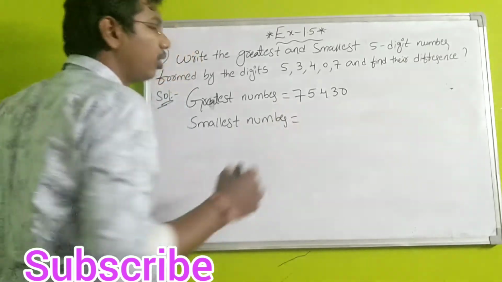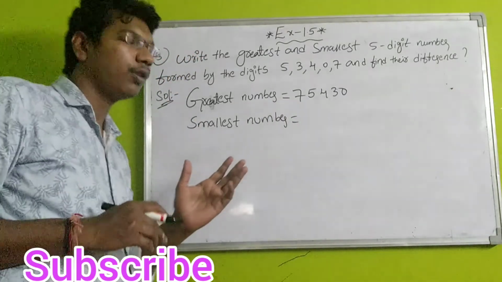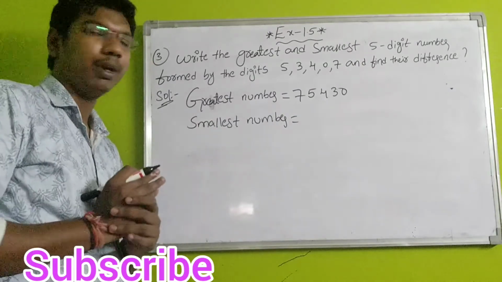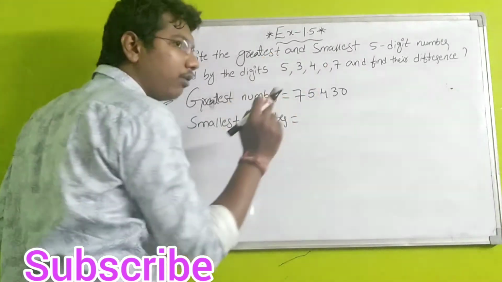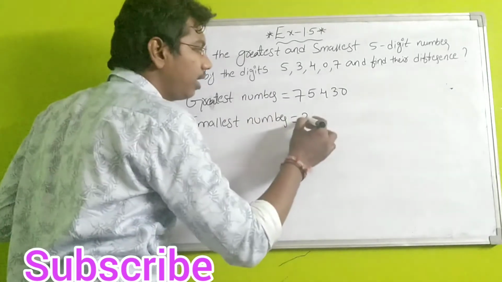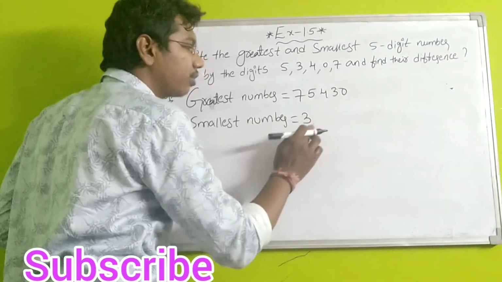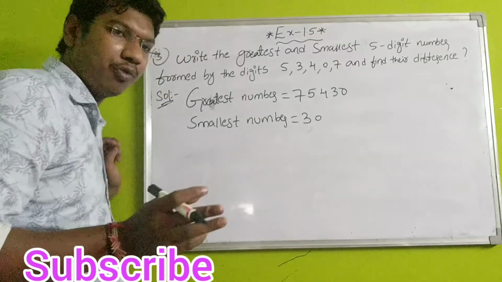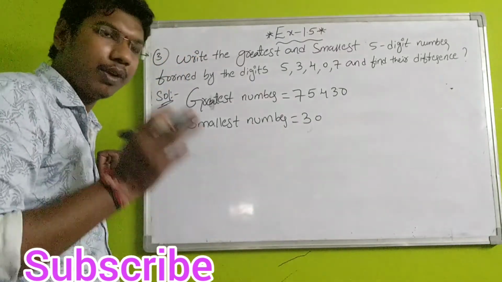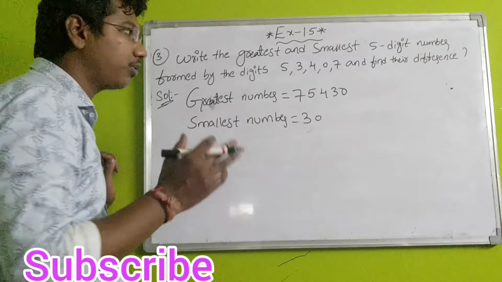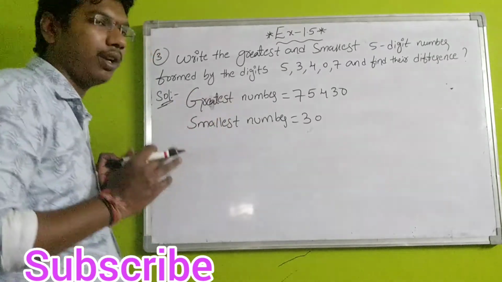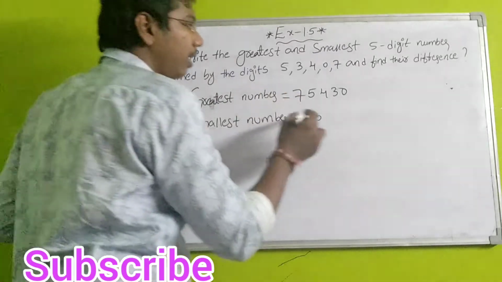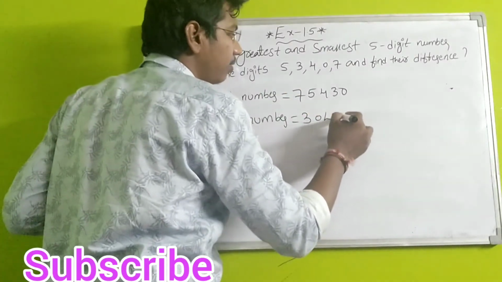Okay, don't write 0 first. Why? Because if you write 0 first, 0 has no value. That's why don't write 0 as the first number. First write the smallest number, after that you can write 0. Next which number is smaller? 3. Next after that write 0, students. Now you can consider 0. Next 4, next 5, next 7.